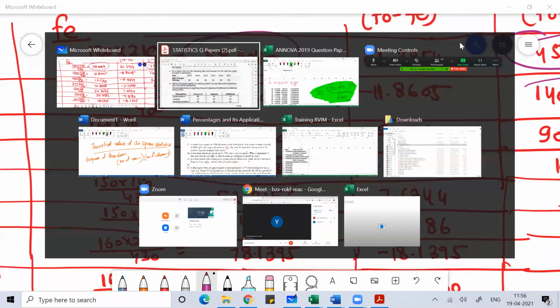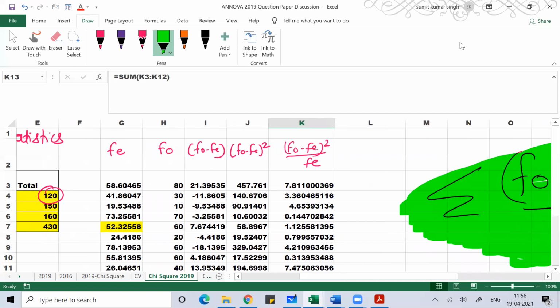Already I have done everything here in Excel also. I hope you can see this. Whatever was given is your F naught, and you find FE by the formula: row total into column total divided by the total value. Once you get the FE, you find F naught minus FE. It's very simple: observed frequency minus expected frequency, and then you square it. Square each value of F naught minus FE, and then divide it by FE.